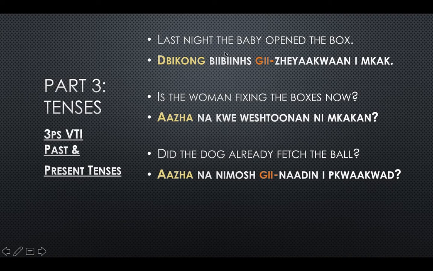All right. So we did our VTI 1 with our AN ending, VTI 2 with our OON ending, and VTI 3 with our IN ending. Now we're going to move on to our VTI 4. The man has the books today. I'll give you a few seconds to come up with your translation for this sentence.